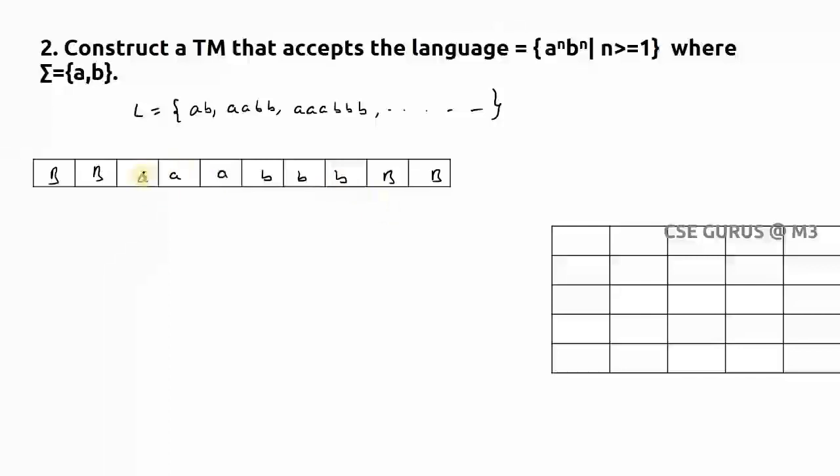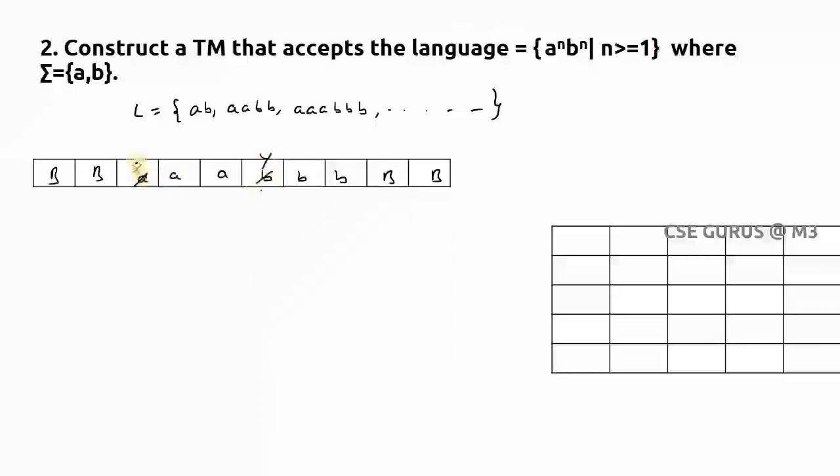First I need to get A, which I can show in the transition diagram. If I get B first, it will go to a non-final state, and if I have only A, it goes to the next state. The number of A's should be matched with the number of B's. So the first A should match with the first B, the second A with the second B, and the third A with the third B; we need to check it like this. Whenever I get A, I'll replace it with X, and immediately search for a B, which I'll replace with Y.